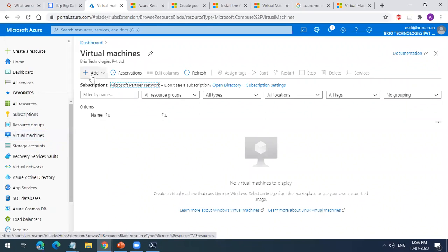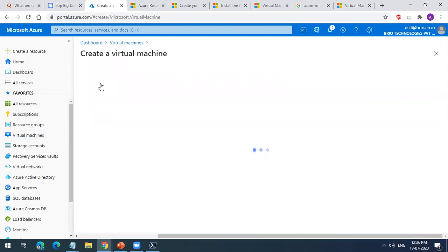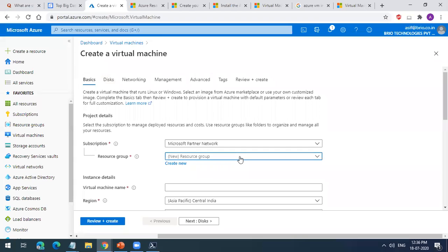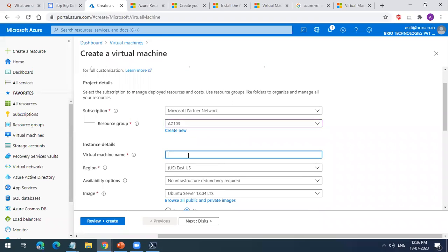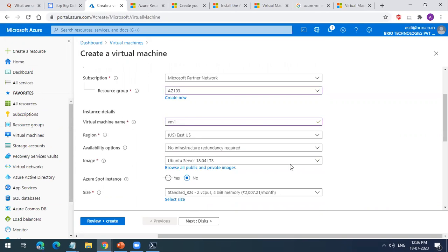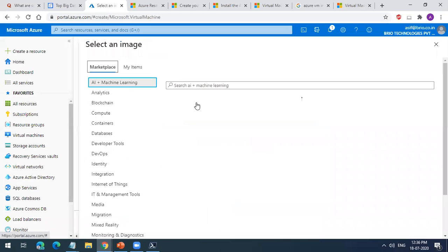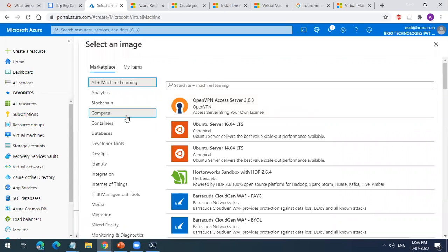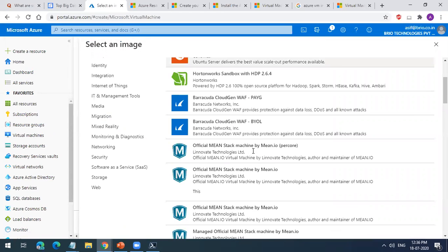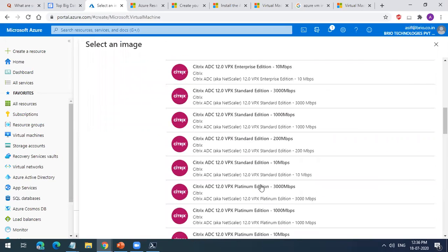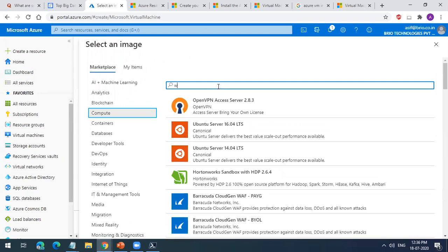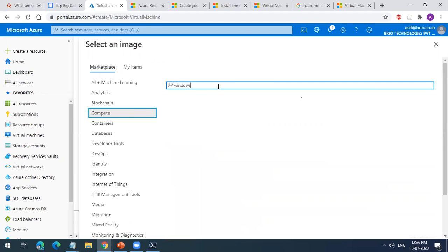And I'll try to create a Windows virtual machine now. I will select the resource group AZ103. I'll give this the name VM1. I am creating it in US. I'll select the image, whatever I want to select. I have all these images available with which I can create a virtual machine. I will select Windows.